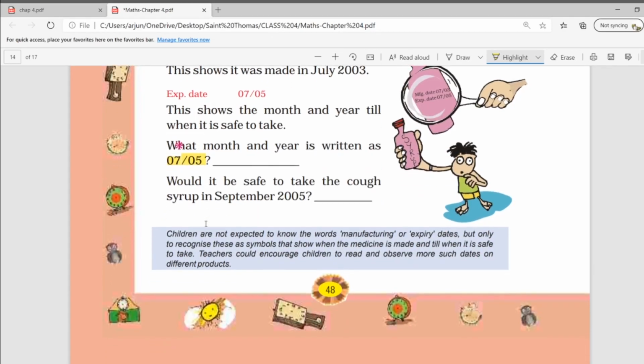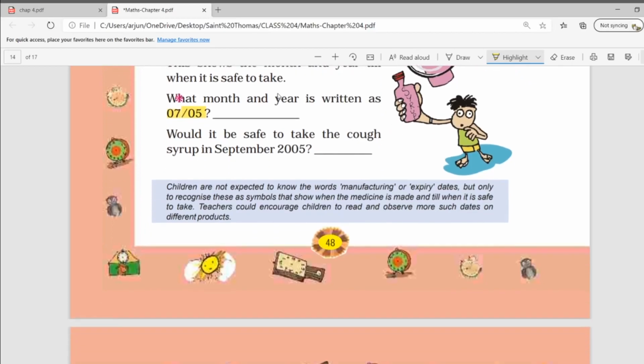Moving further, would it be safe to take the cough syrup in September 2005? So see students, 05 means May. The fifth month is May, and September comes after May. So after May, the syrup will not be safe. So it will not be advisable to take the syrup in September 2005.